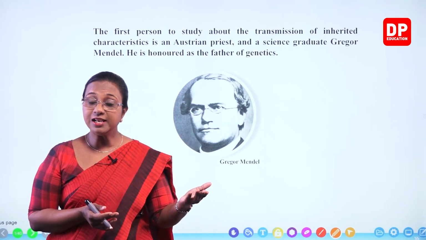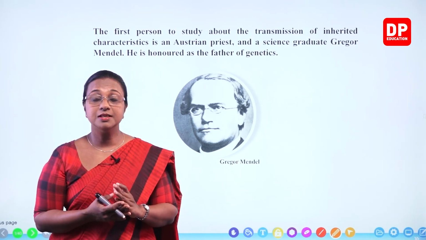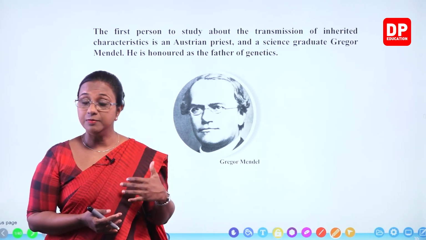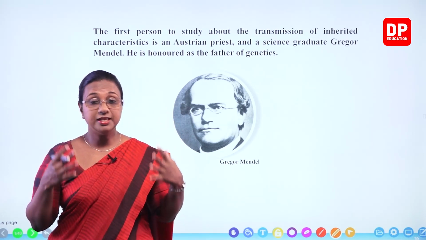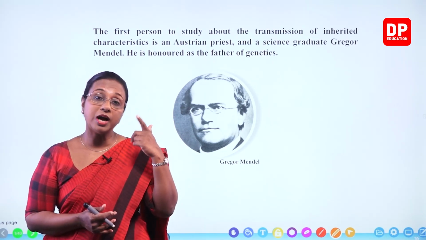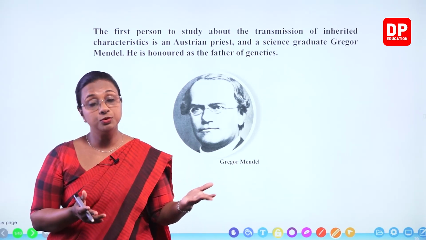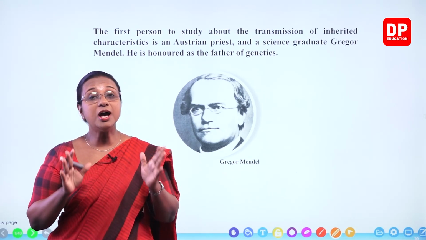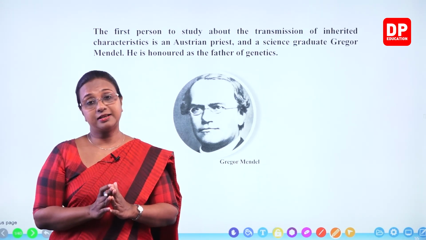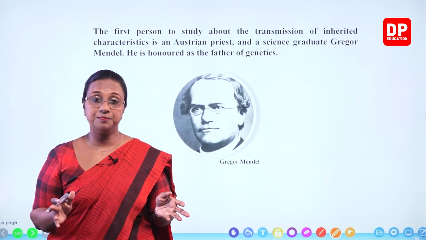Then polydactyly, where additional fingers or toes are present. Then albinism, no pigmentation, where the hair, the skin, everything is white in color. And also the color of the iris, the color of the eye, brown or blue eyes. So those are rare inherited characters. You would have seen people with these characteristics, but very rarely.